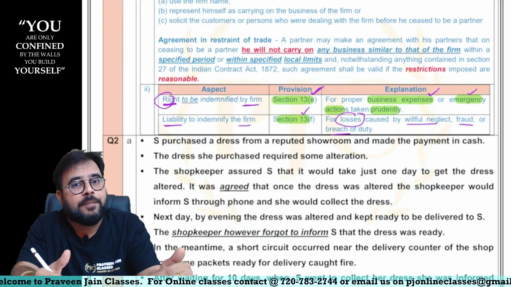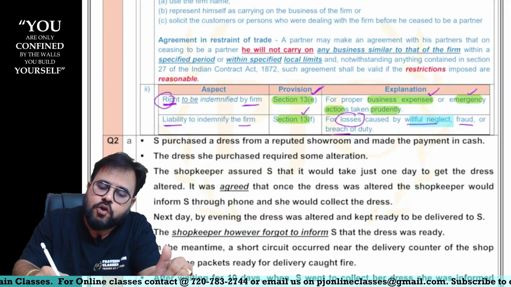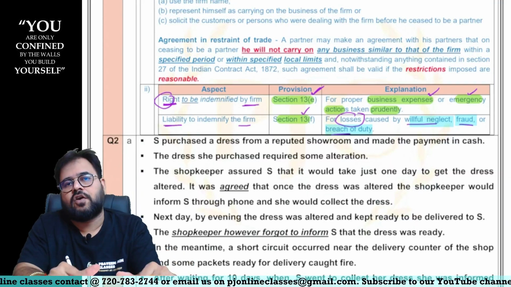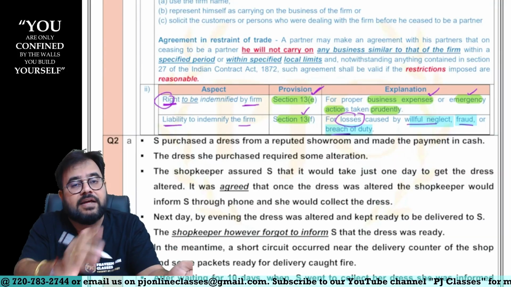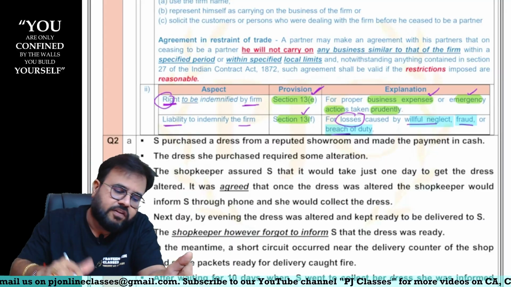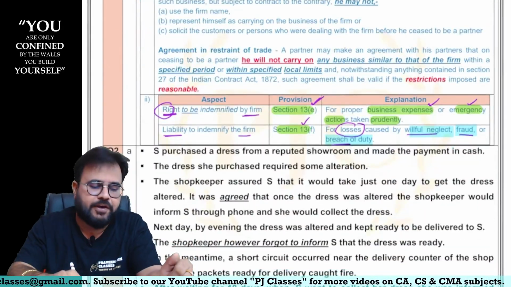But here, are you behaving as a man of ordinary prudence? No, you are behaving negligently, you are doing fraud, you are doing breach of duty, because of which the firm is incurring loss, sir. In such a situation, partner, it will be your liability to indemnify the partnership firm, sir. So this is one small answer, sir. Though I wrote it in a condensed manner, I explained it to you totally, sir.